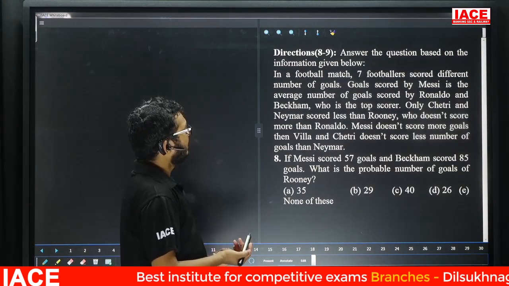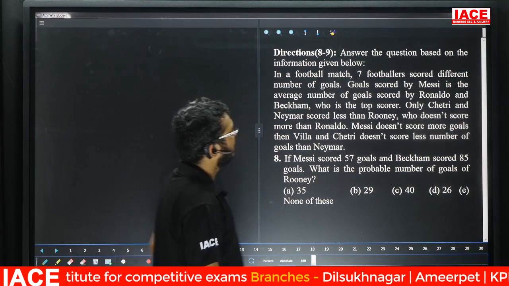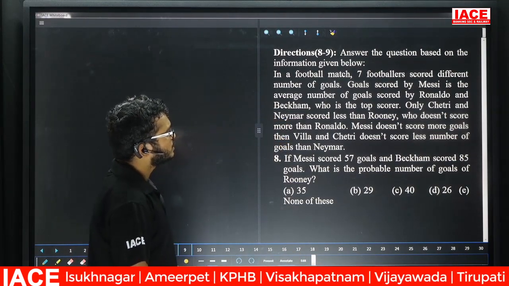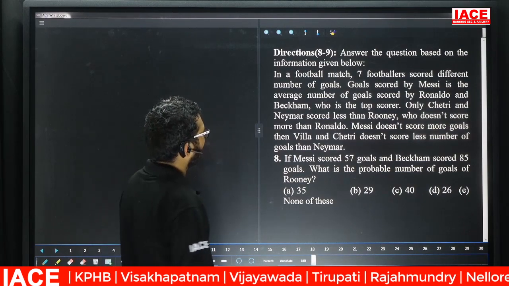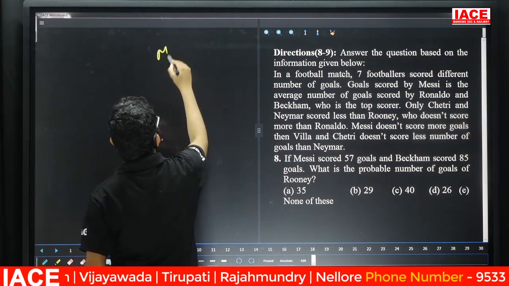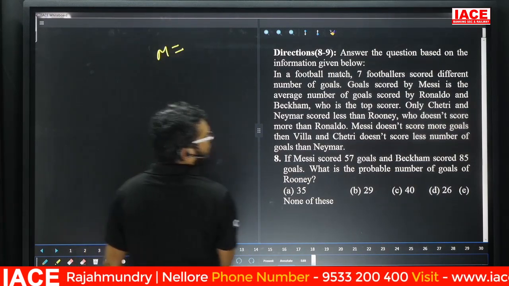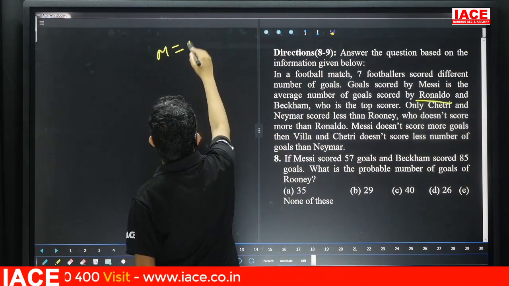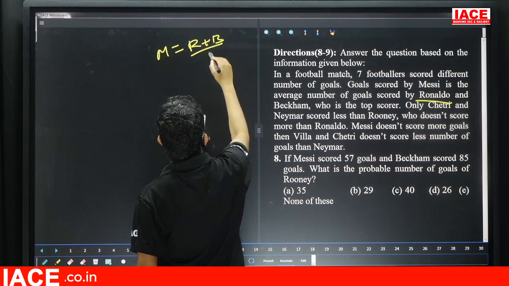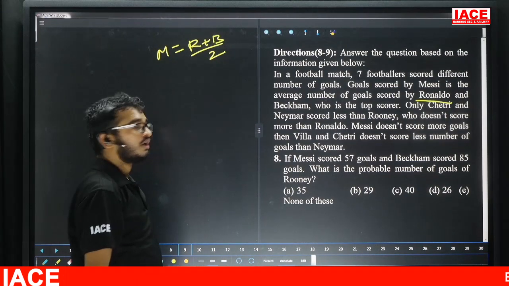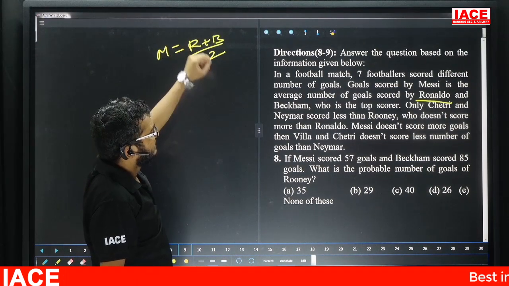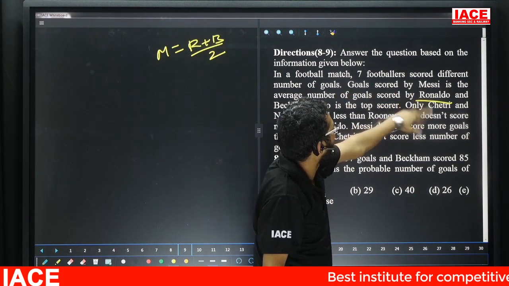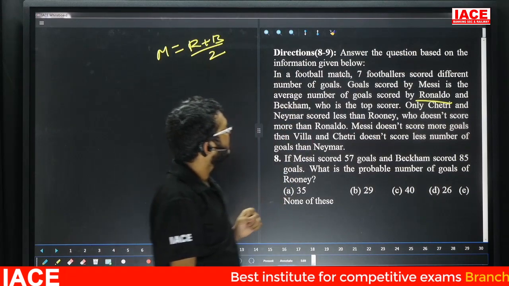Question number 8 to 9. In a football match, 7 footballers scored a different number of goals. The goals scored by Messi is the average number of goals scored by Ronaldo and Beckham. Friends, check here. Ronaldo plus Beckham by 2 equals Messi. Who is the top scorer?